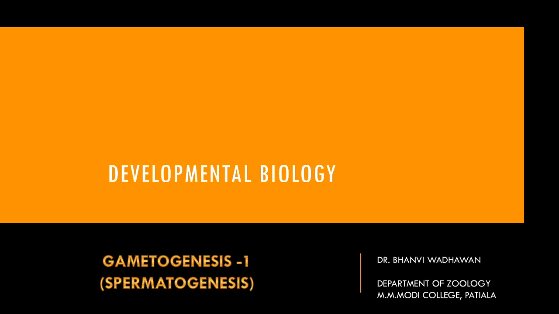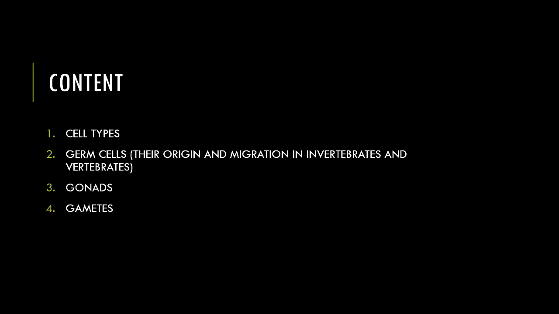In today's video, I'll be talking about spermatogenesis. This topic I'll be covering in two videos, that is today's video and the subsequent video. Now, before going into the actual process of spermatogenesis, we need to cover certain important topics before that.